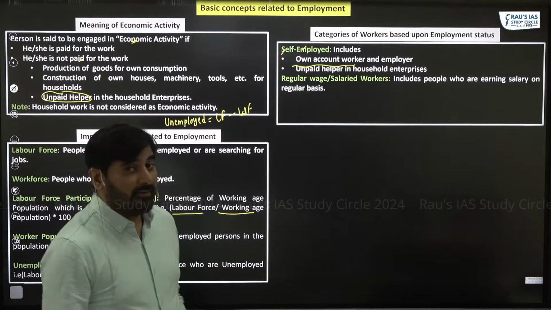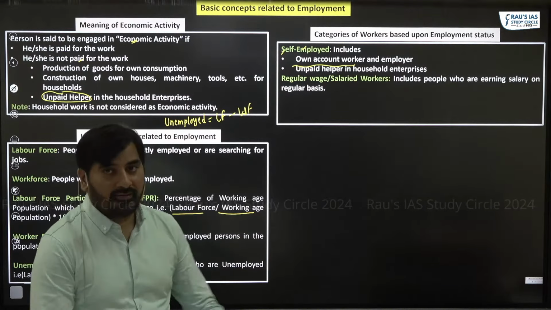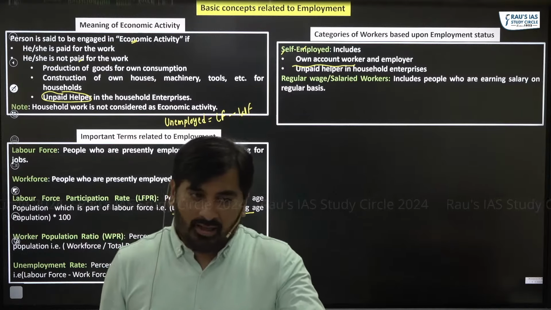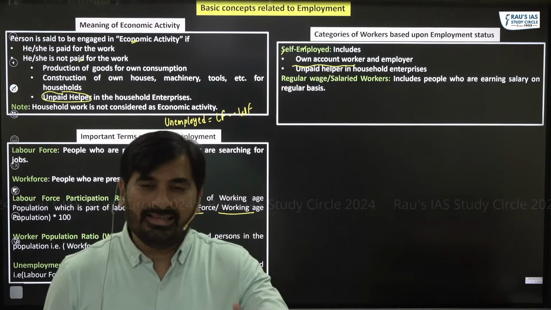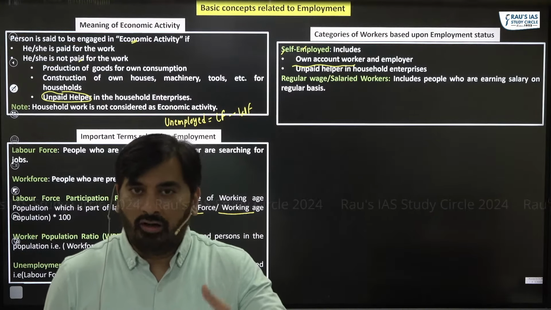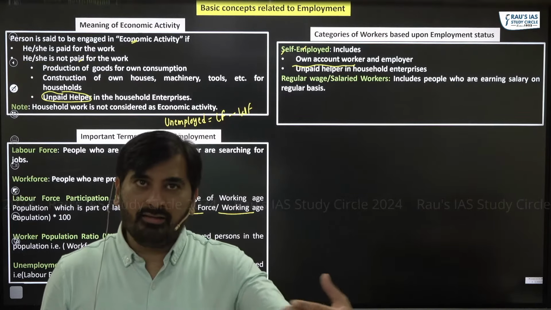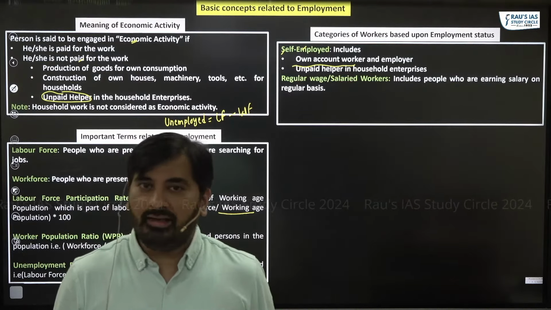The second one is regular wage or salaried workers. As the name suggests, these are the people who are receiving wages or income on a regular basis. Such people, we call them regular wage or salaried workers.